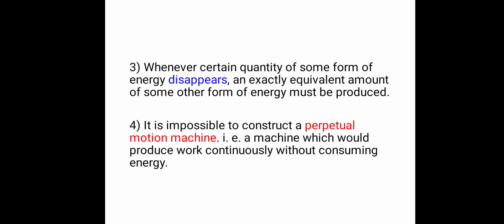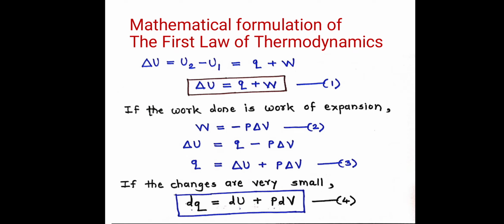And the fourth statement was: it is impossible to construct a perpetual motion machine, that is, a machine which would produce work continuously without consuming energy. So these four are the statements of the first law of thermodynamics. Now today we are going to study the mathematical formulation of the first law of thermodynamics.